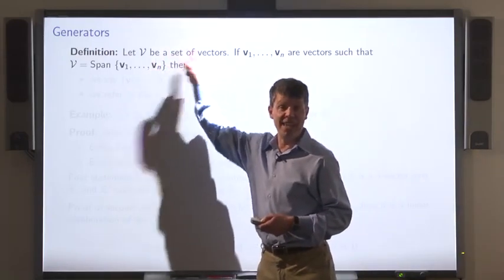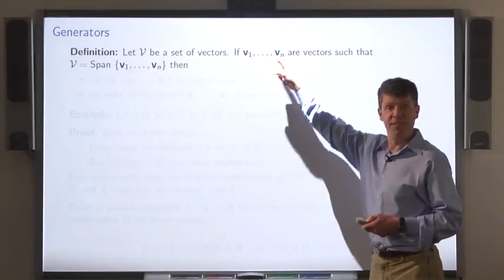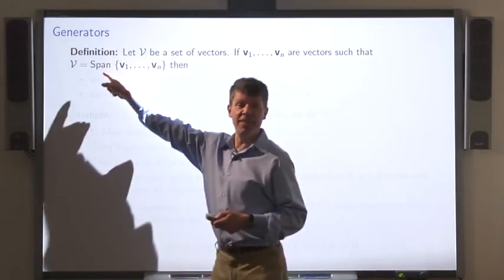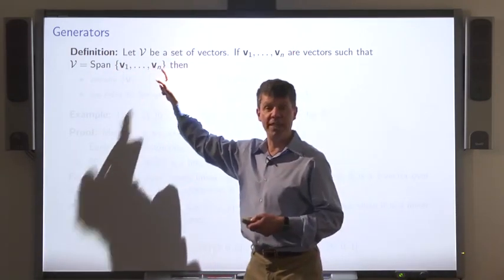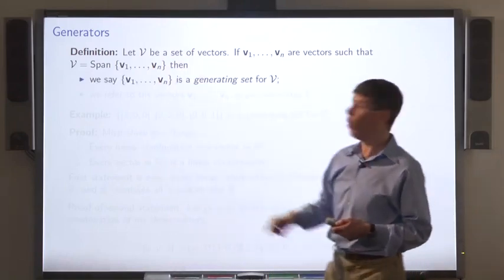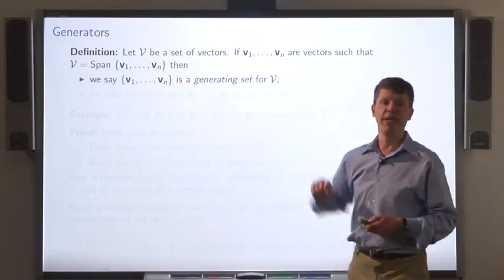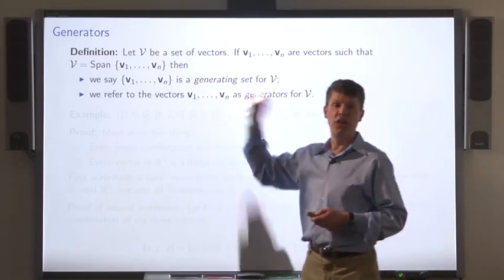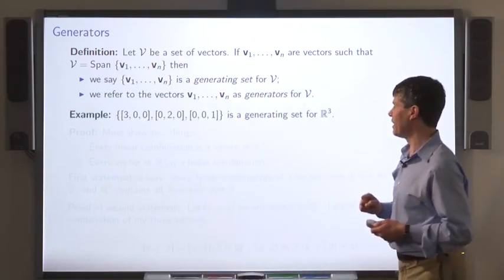Let big V be a set of vectors. If v1 through vn are vectors such that big V equals the span of v1 through vn, we say that v1 through vn form a generating set for big V. We refer to these as generators. Here's an example.